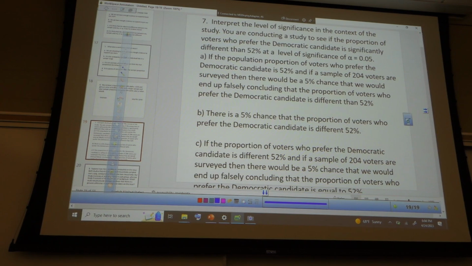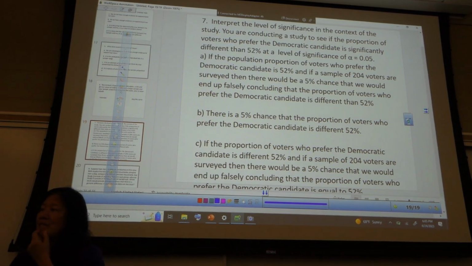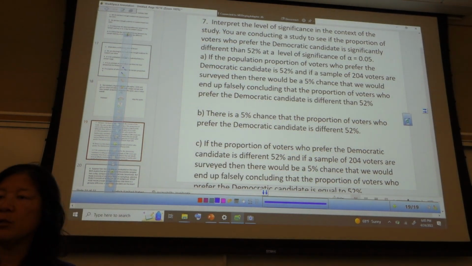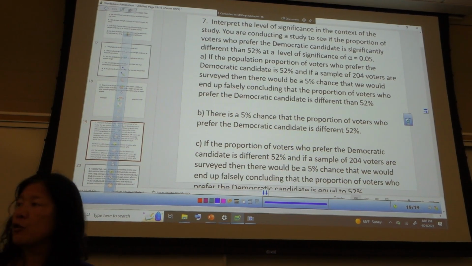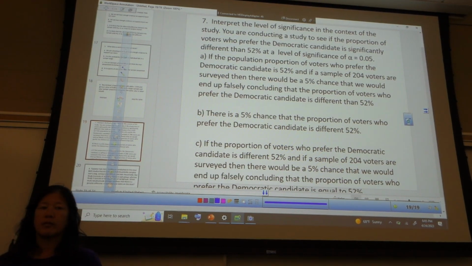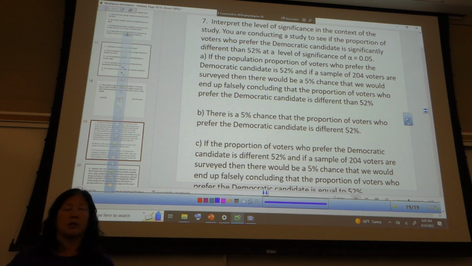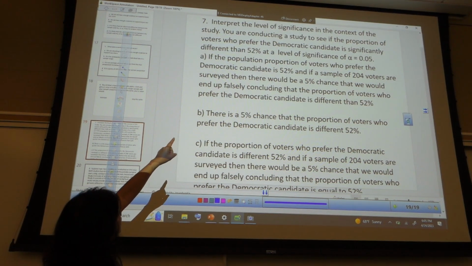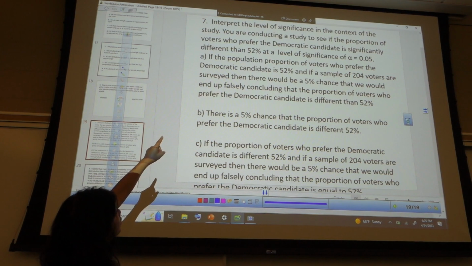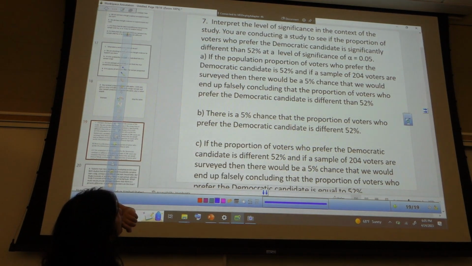So if the proportion is 52%, that means if H naught is what? False or true? H naught is always equals. So equals goes along with what words? Same. Okay. So is it saying that the proportion is the same as 52% or somehow different than 52%?